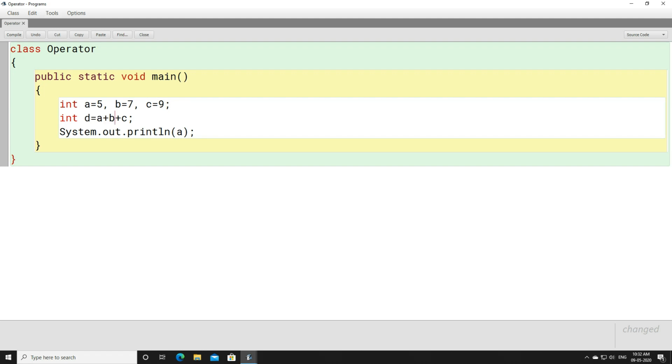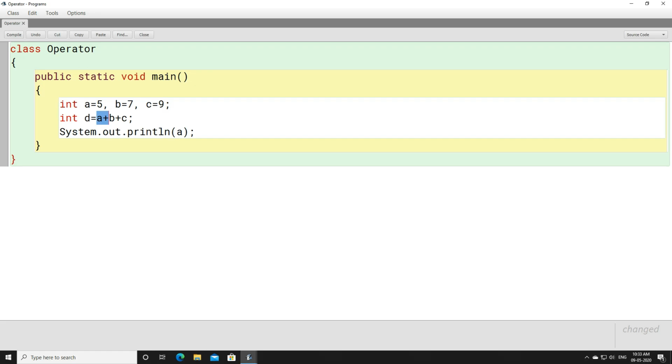So when you solve this, first you solve A plus B, that is 5 plus 7, which gives you 12. Then you have 12 and you add it to C, right? So remember, binary operator means it can only be used with two operands. Unary operator means it can only be used with one, a single operand.